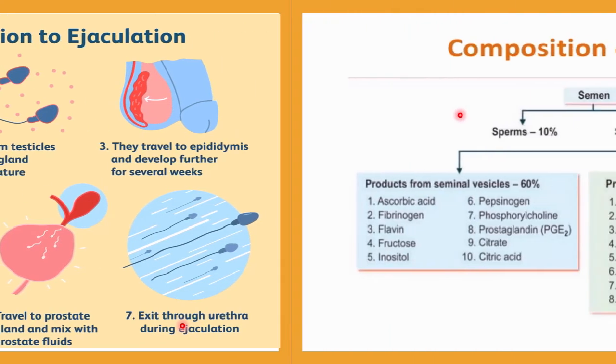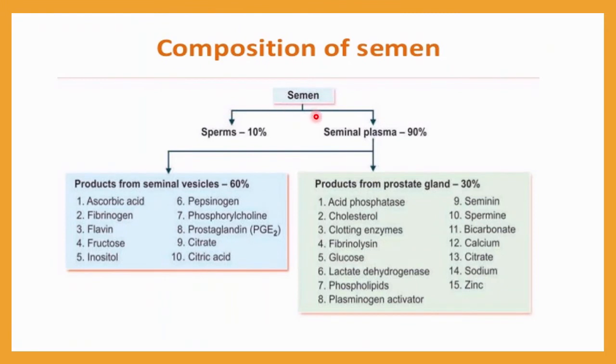Here you can see the composition of semen. You can notice that sperm makes up only 10%. The other 90% is seminal plasma. And in seminal plasma, 60% is contributed by the seminal vesicle. Here you can see the composition of the seminal vesicle secretion, which includes ascorbic acid, fibrinogen, flavin, fructose, and inositol. All this composition will be there, making up 60%.